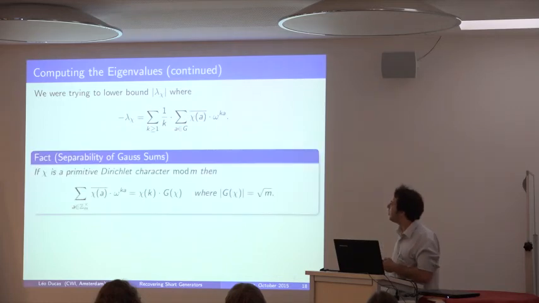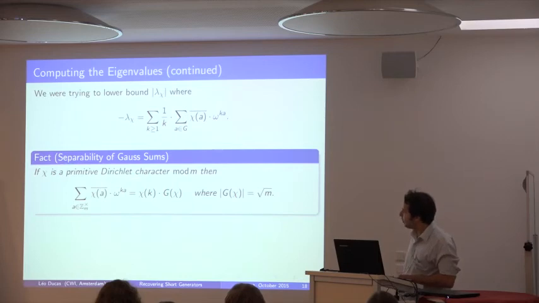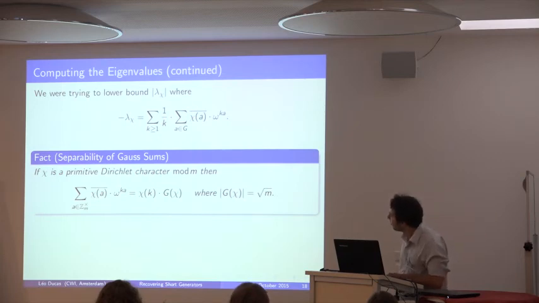And exactly as you say, this is a Gauss sum. So what you can do when you have a Gauss sum is you can separate it. It's separable, so you can express this in terms of just a character, something that's going to be on the unit circle, so it's going to have magnitude 1, and something that only depends on the character.